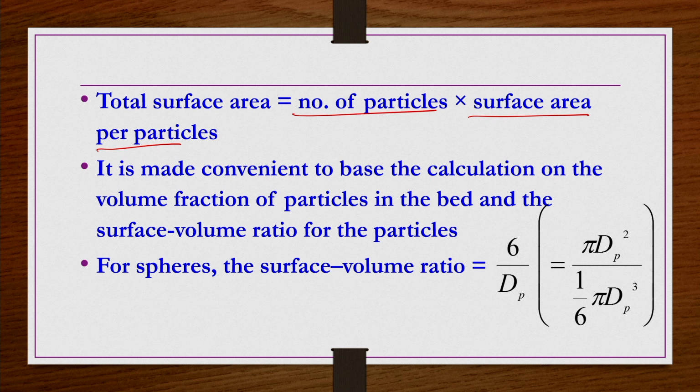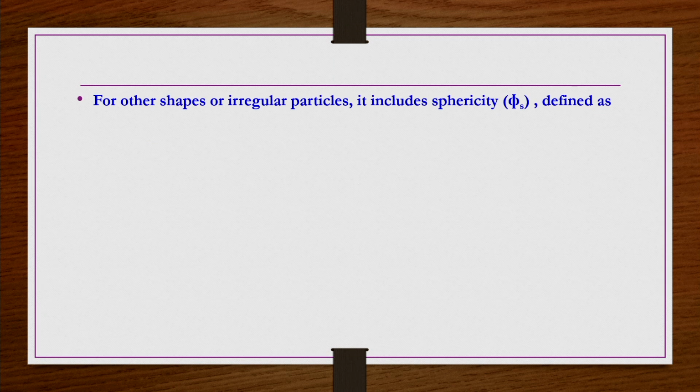dP is the diameter of that particle, let us say. Okay, 6 by dP. So that is where 6 by dP is coming from: pi dP square, the surface area of the spherical particle, divided by pi dP cube by 6, the volume of the spherical particle. Then you get the surface to volume ratio for a spherical particle as 6 by dP. This is for the sphere, but we wanted to bring in the non-sphericity or irregular particle nature also into consideration. So for other shapes or irregular particles, it should also include the sphericity, which is defined as the surface to volume ratio of the sphere divided by the surface to volume ratio of the particle, right.